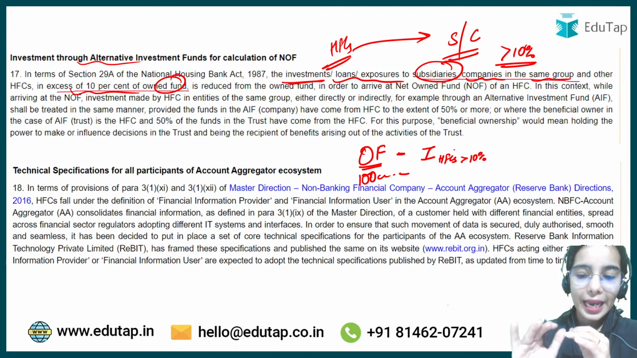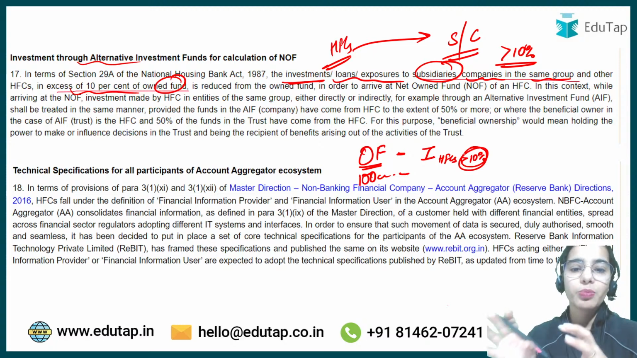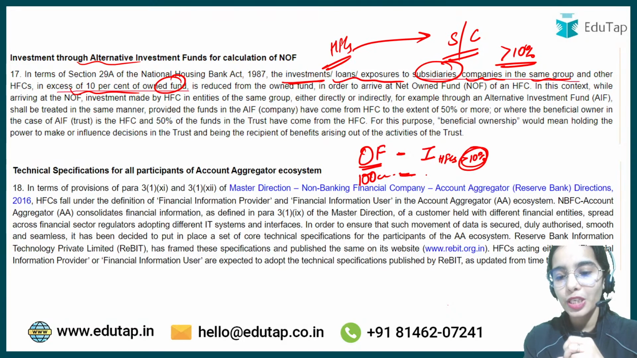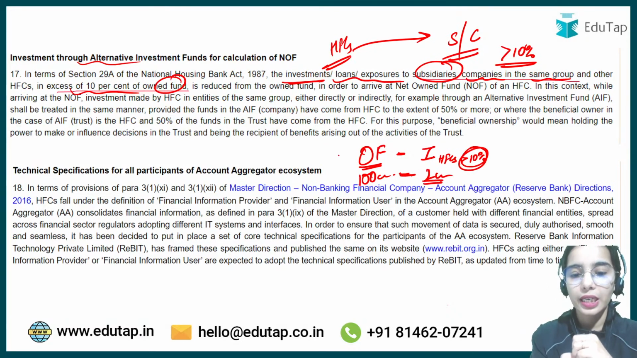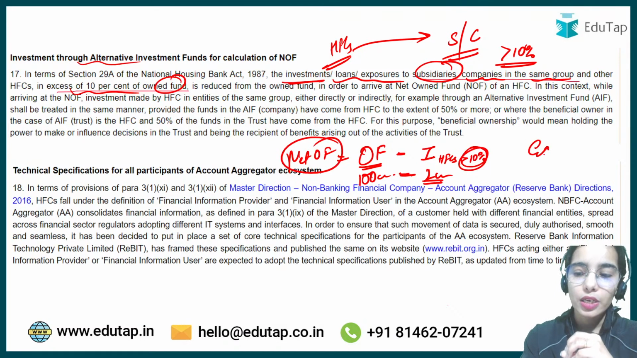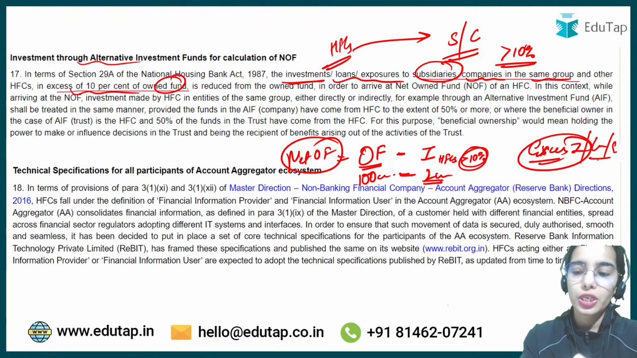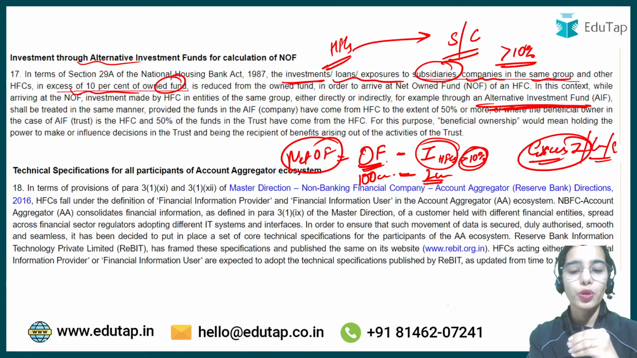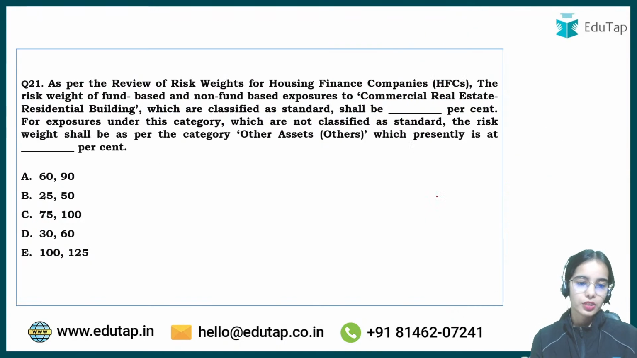Now, if more than 10% of the investment is happening, or the loan is being given, or the exposure is happening to the group companies or to the subsidiaries, then that much, let's say 2 crores, has to be deducted to come to the net owned fund. Okay, and even if the excess of the investment or the loans or the exposure is through the alternative investment fund, then also that amount that is in excess has to be deducted from the owned fund to get to the net owned fund. So this is the idea.